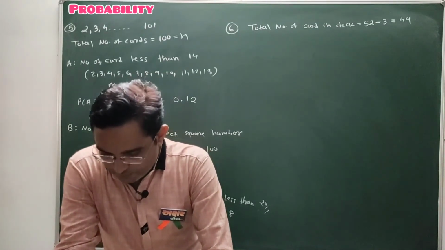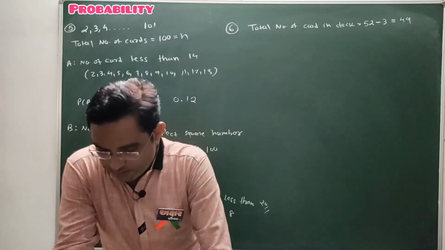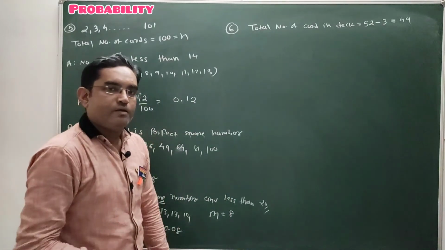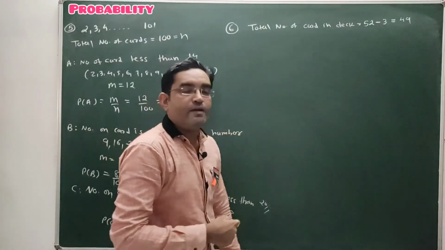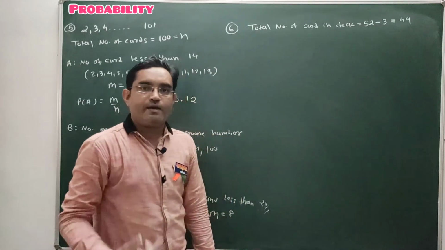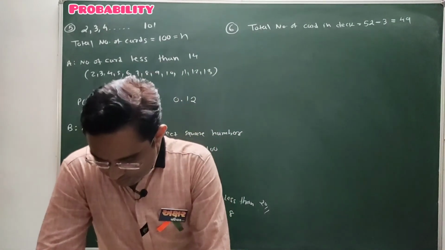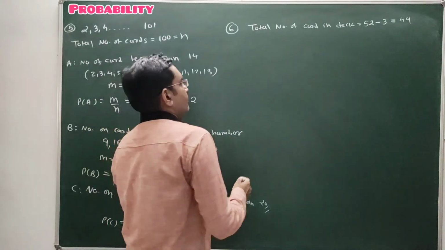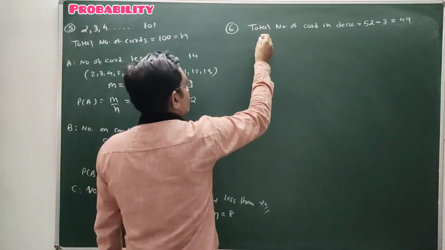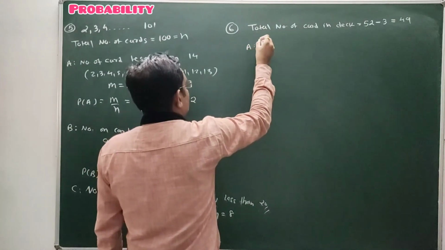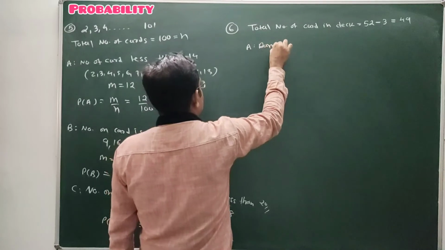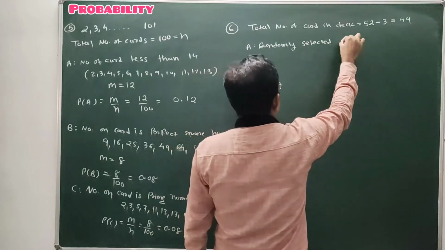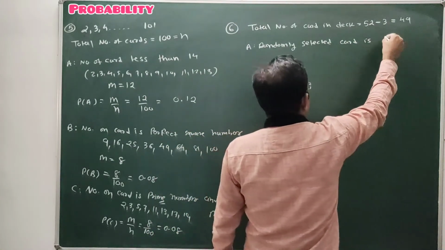Next statement: one card is selected randomly from the remaining cards. Our random experiment is to select one card from the deck of a total of 49 cards. We have to select one card randomly. The question is, find the probability of getting a heart. So event A: the randomly selected card is a heart.